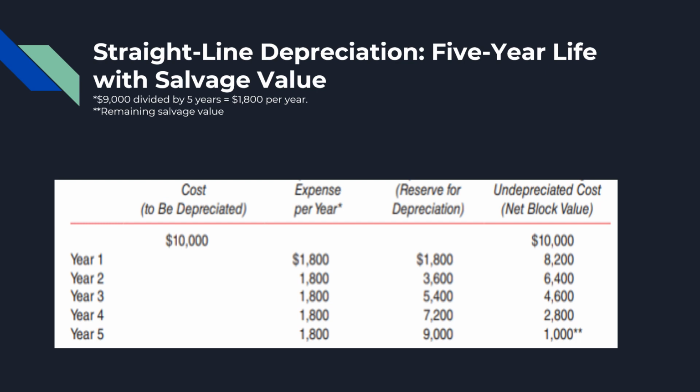This table is also a straight line depreciation with a 5-year life but with salvage value. A salvage applied to a fixed asset costing 10,000 with a 5-year useful life and a 1,000 salvage value. The depreciation would thus equal 1,800 for each year because we must leave 1,000 at the end of the year. So 10,000 less 1,000 equals 9,000, divided by 5 equals 1,800 per year.